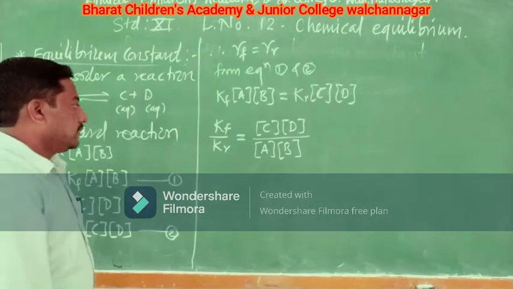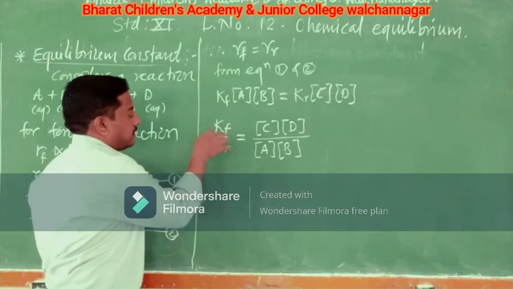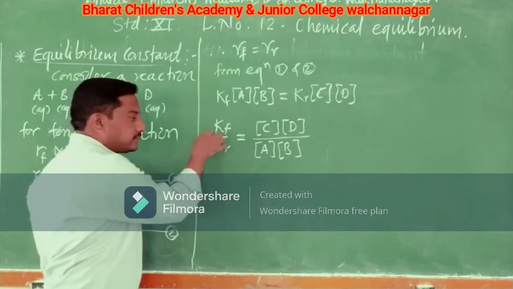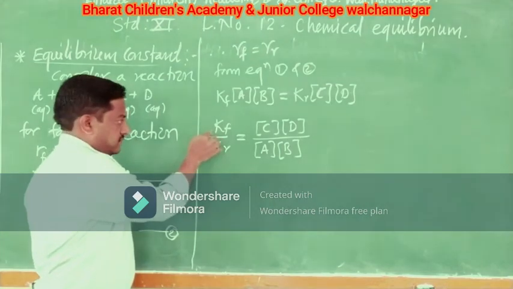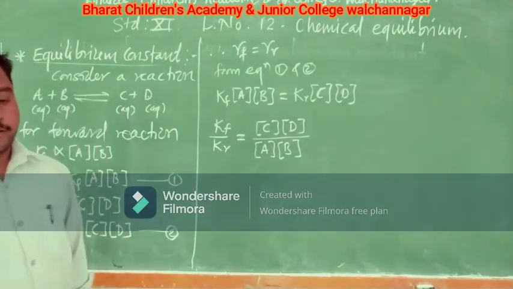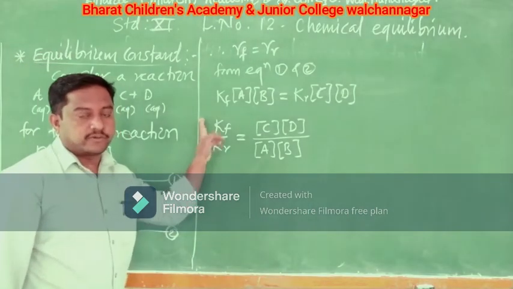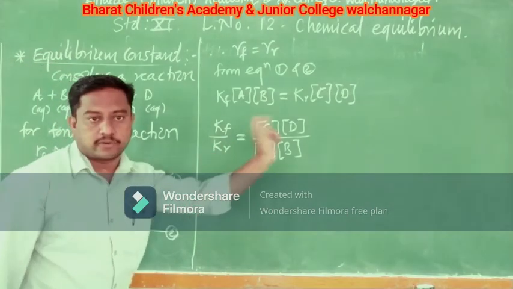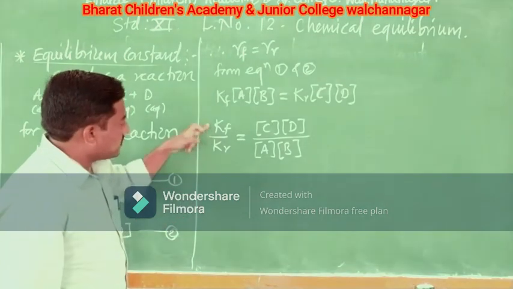Now, Kf is the rate constant for the forward reaction, and Kr is the rate constant for the reverse reaction. This is constant, this is also constant.